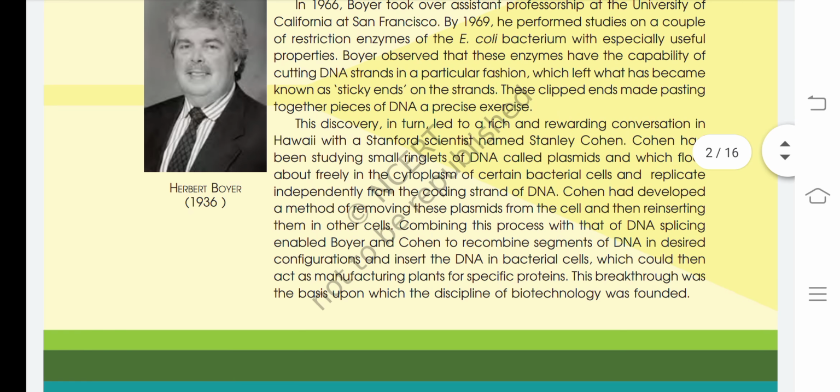The discovery in turn led to a rich and rewarding conversation in Hawaii with a Stanford scientist named Stanley Cohen. Cohen had been studying small ringlets of DNA called plasmids, which float about freely in the cytoplasm of certain bacterial cells and replicate independently from the coding strand of DNA. Cohen had developed a method of removing these plasmids from the cell and then reinserting them in other cells.